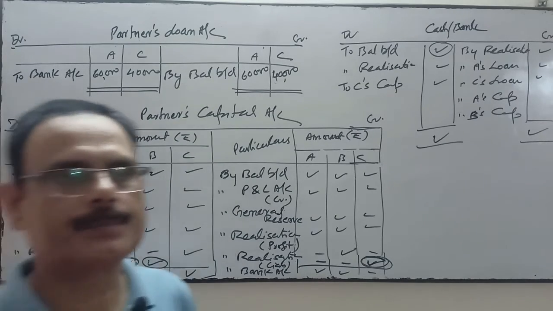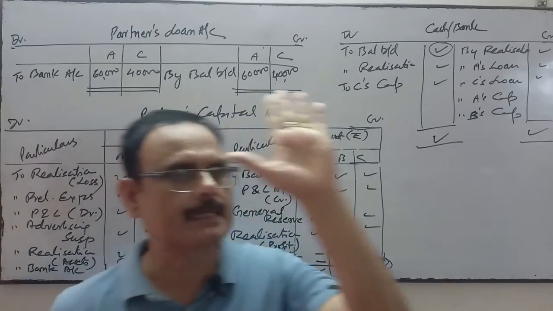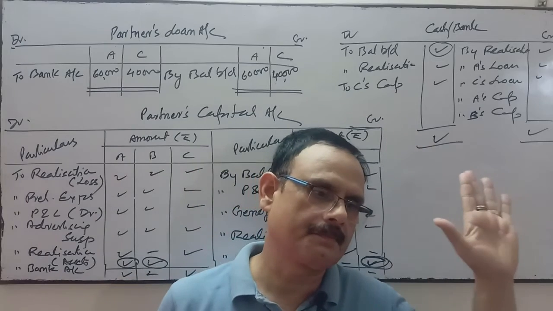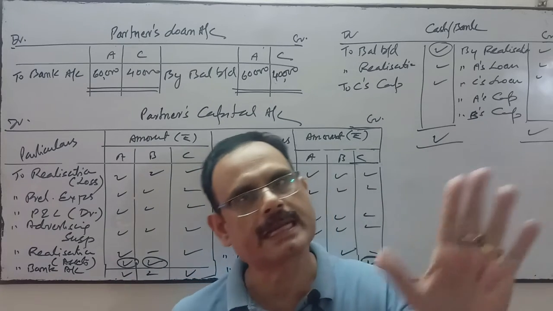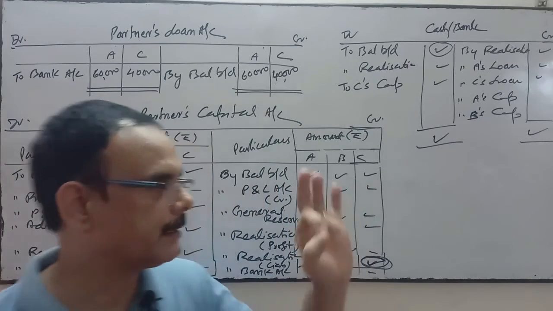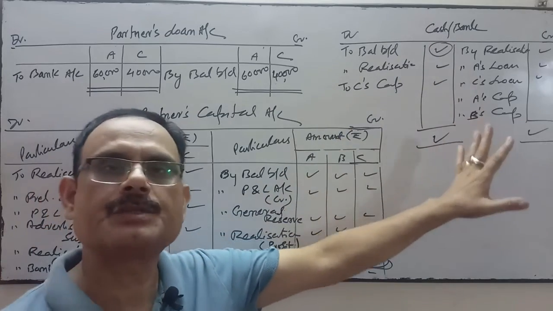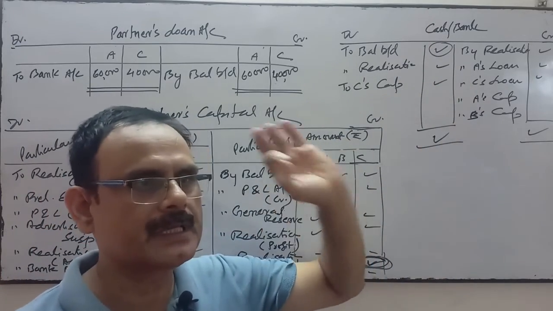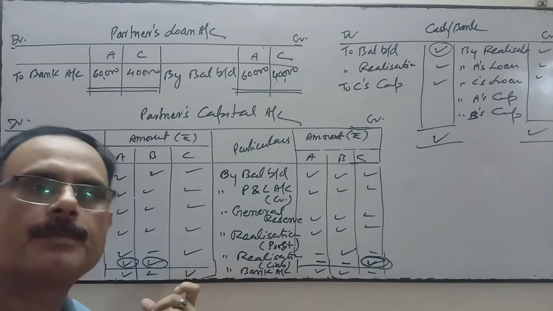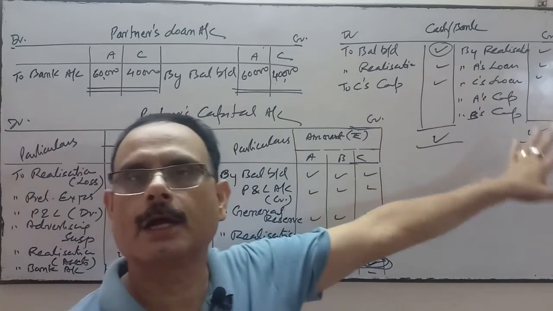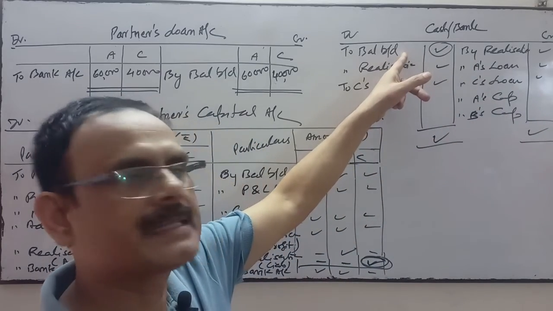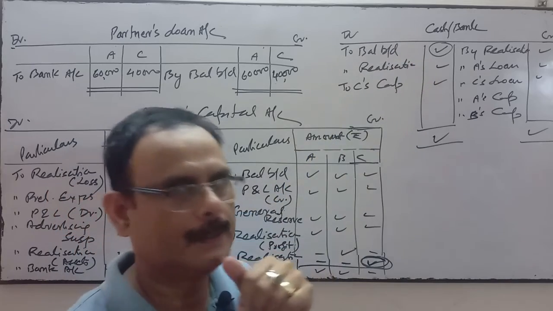So the procedure is very simple. We will prepare realization account, thereafter partners loan account, thereafter partners capital account, and if the capital is fixed, then current account, then partners capital account, and thereafter finally we will prepare the cash or bank account, and the balance of both the cash and bank balance must be matched. All the transactions which are done through the bank, right from realization till the payment to the partner or taking the amount from the partners, will be transferred to bank account or cash account, and this account must be matched. This will be the opening balance of cash and bank. This figure comes from the balance sheet, asset side.